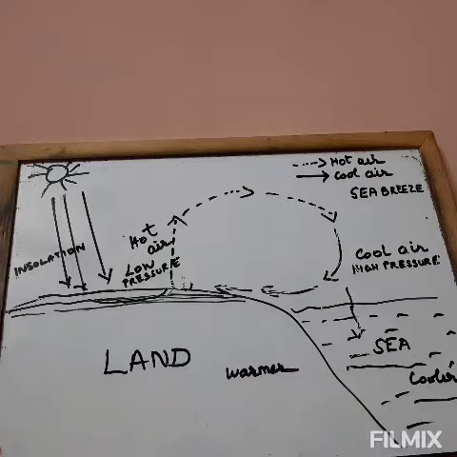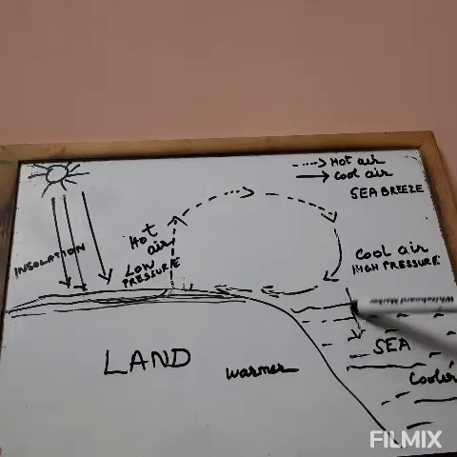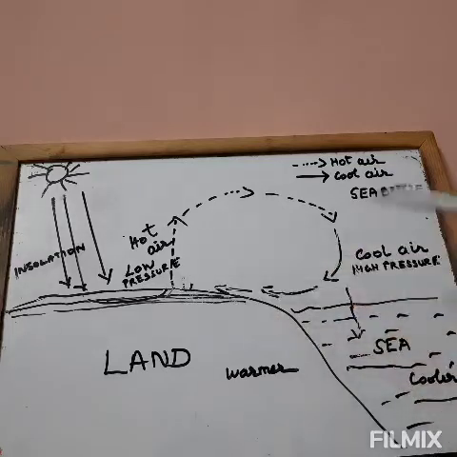So when insolation reaches the water surface, a part of it is reflected. Water gets heated by convection. Therefore, convection currents dissipate radiant energy over a greater depth than on land. Just imagine, here up to this depth the heat is passed on, whereas here just this layer of the land. So water heats up more slowly than the land owing to its physical properties.